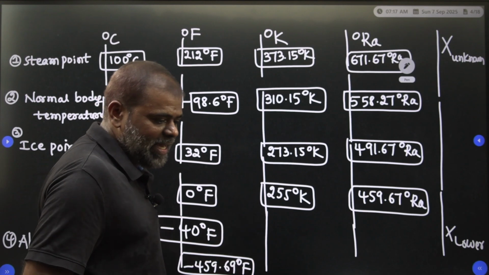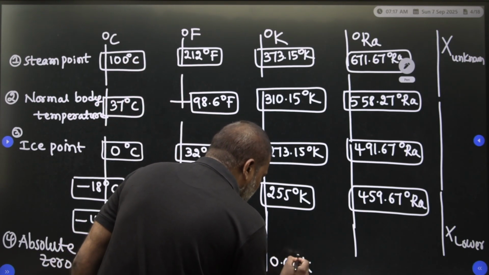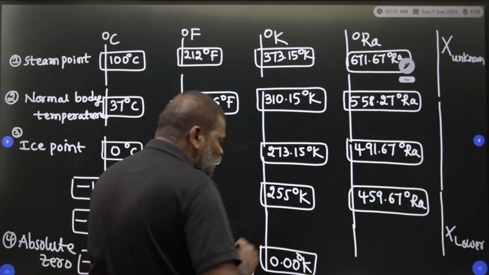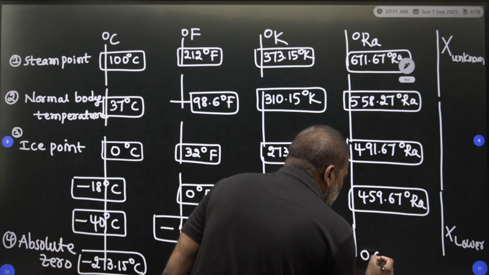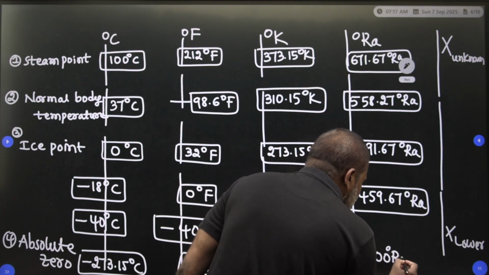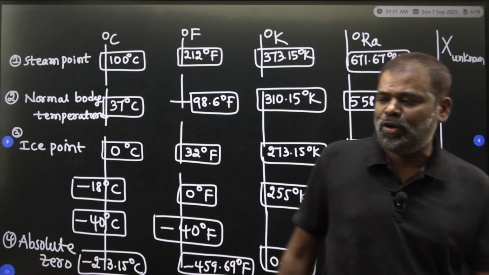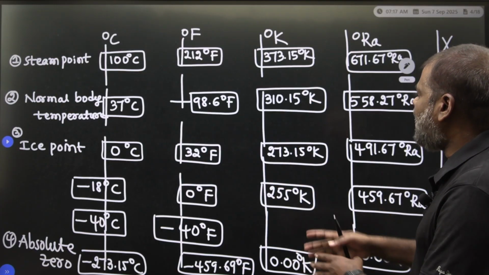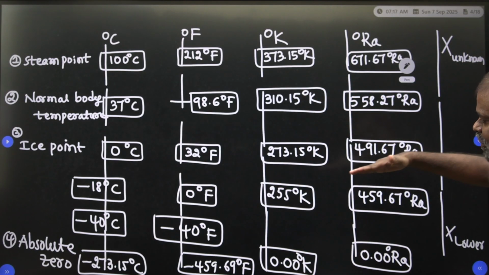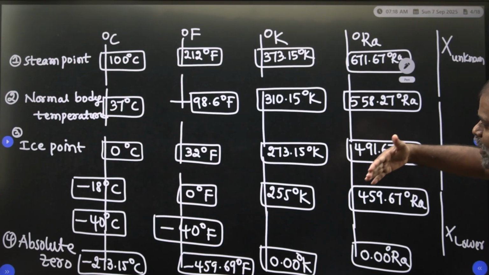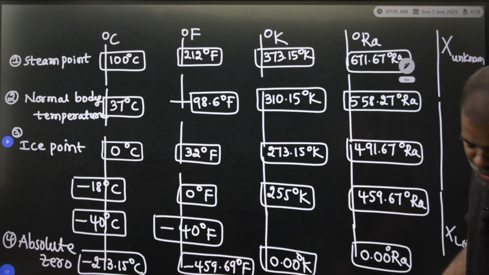Now, what is the absolute value of the degree Kelvin? 0 is the absolute value of the degree Kelvin. What is the absolute value of the Rankine? The Rankine degree is also 0 at absolute zero. So, you have to remember the steam point, normal body temperature, ice point, the value where degree centigrade is equivalent to Fahrenheit, and the absolute 0 values, clear.